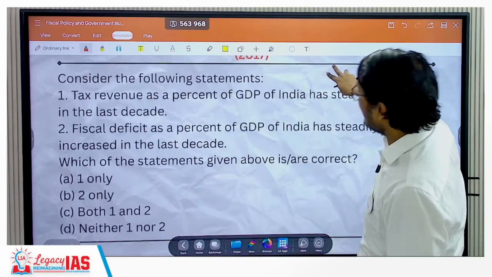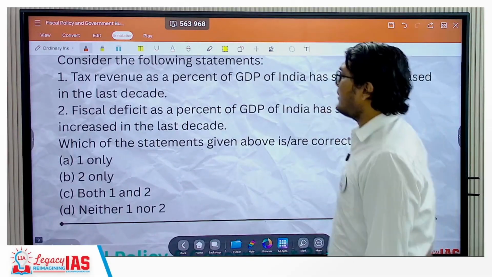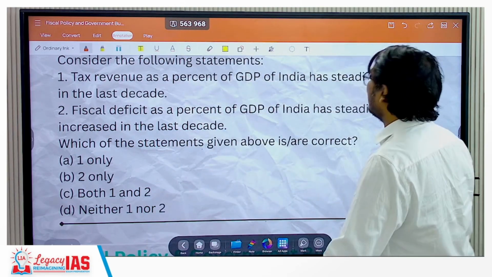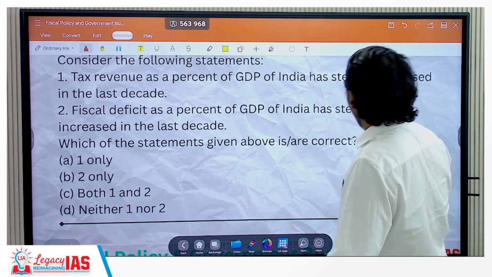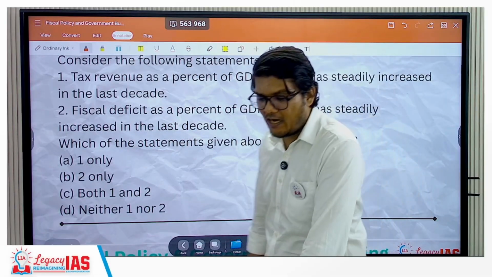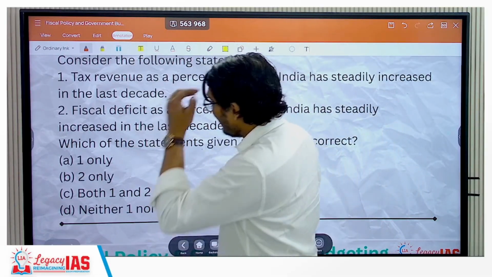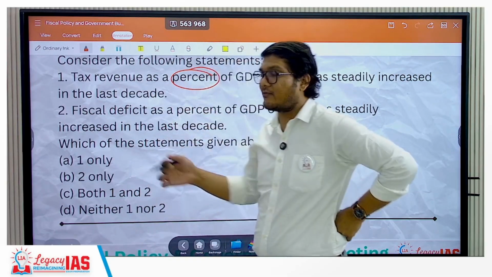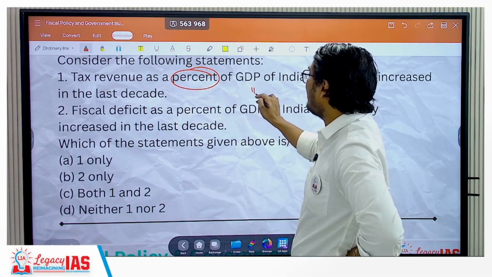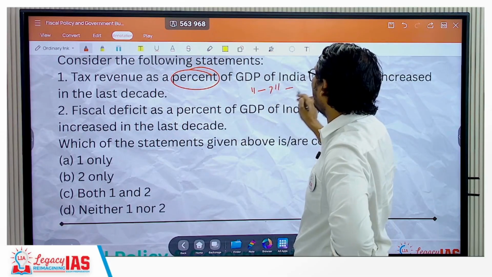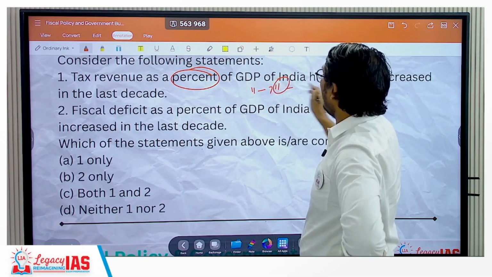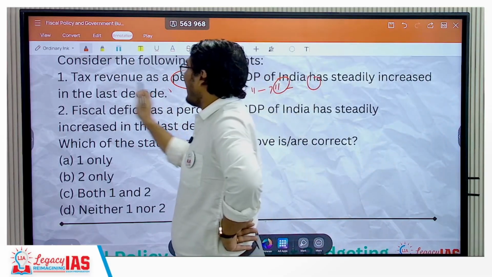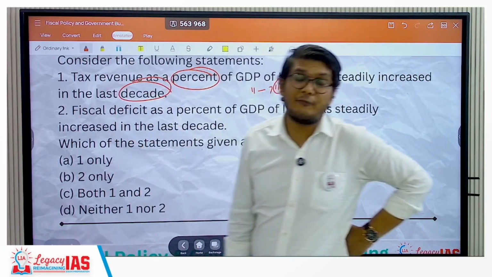Let's move ahead. Another question in 2017. Consider the following statements. Statement 1, tax revenue as a percentage of GDP of India has steadily increased in the last decade. Now here, tax revenue as a percentage of GDP has steadily increased. So they are saying if tax to GDP ratio was 11%, next time it has to be more than 11, then next time it has to be more than this, then more than this, so on and so forth for the entire decade. No, that's difficult.